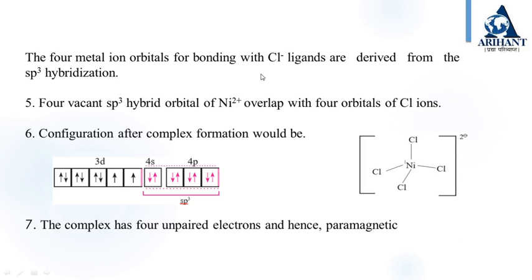The 4 metal ion orbitals for bonding with Cl- ligands are derived from sp3 hybridization. These 4 vacant sp3 hybrid orbitals overlap with the ligand orbitals, and the configuration after complex formation will be, see this, 3d, 4s and 4p orbitals. Okay, so in this complex it has unpaired electrons, so the complex will be paramagnetic.